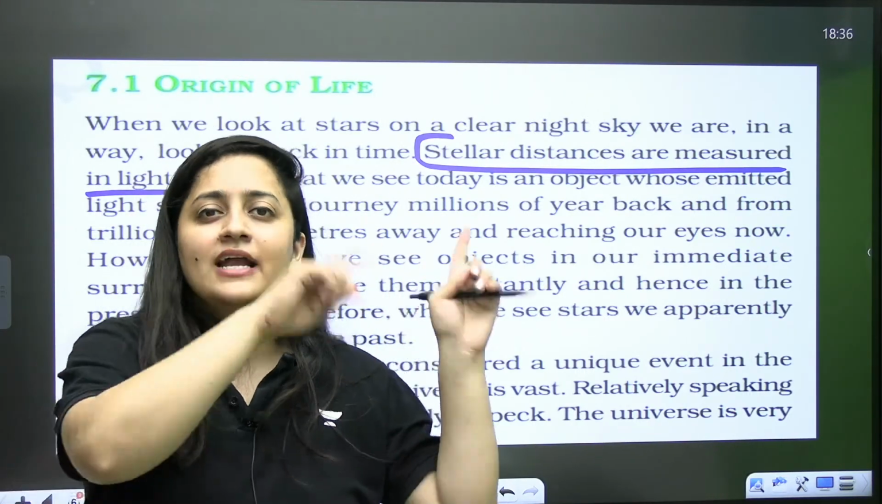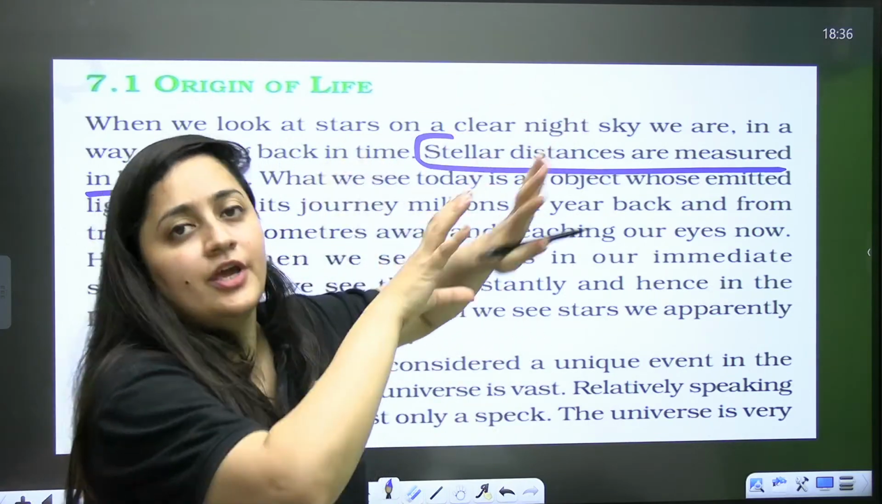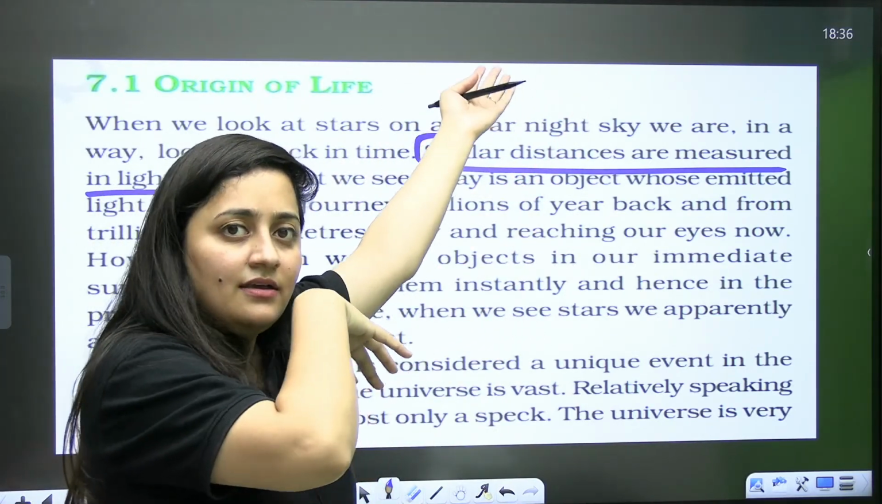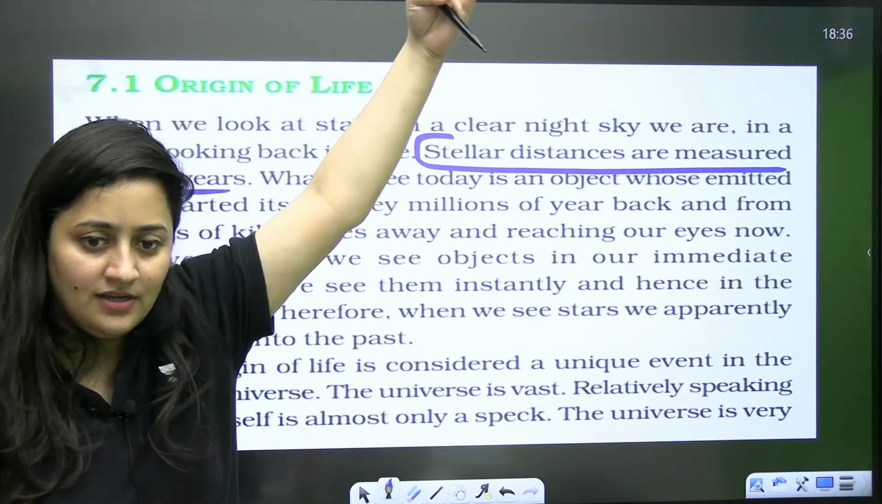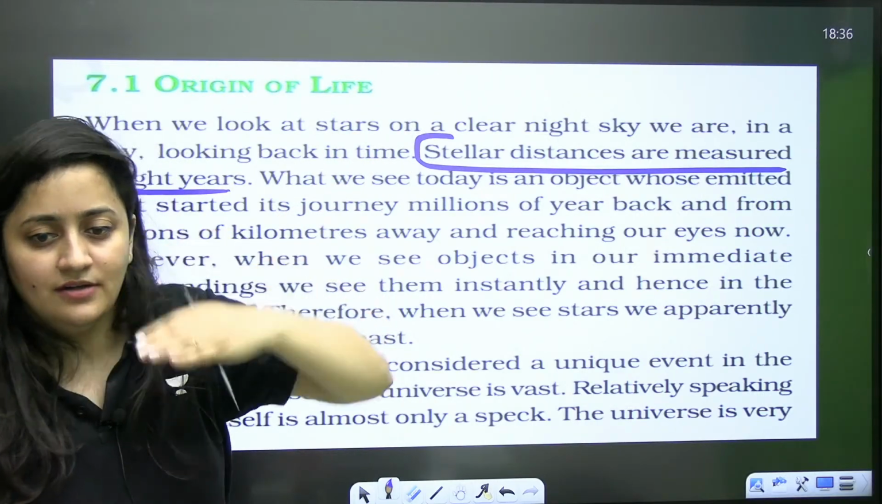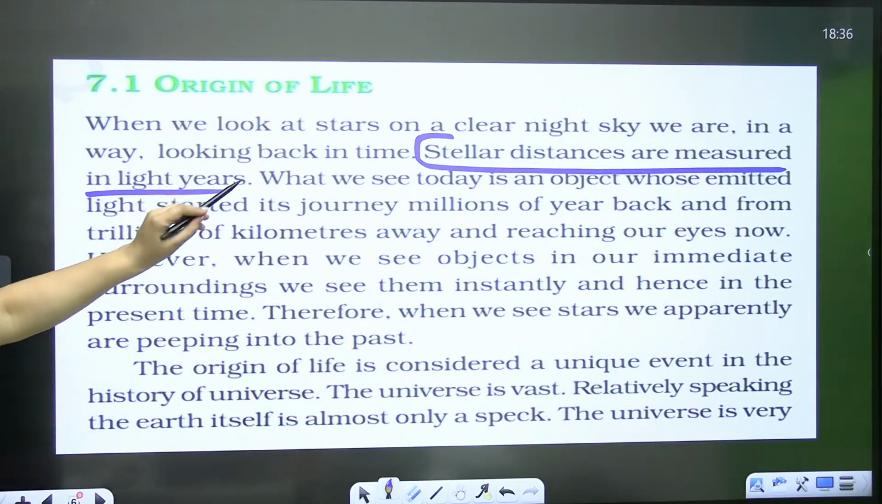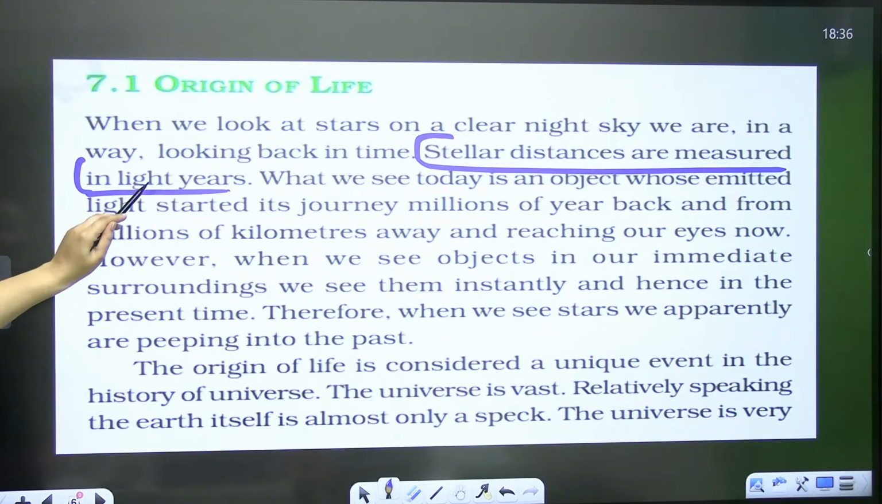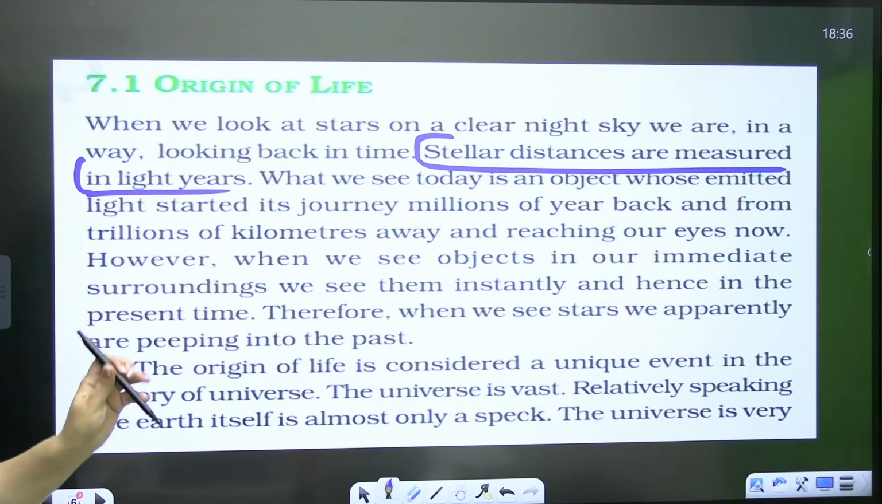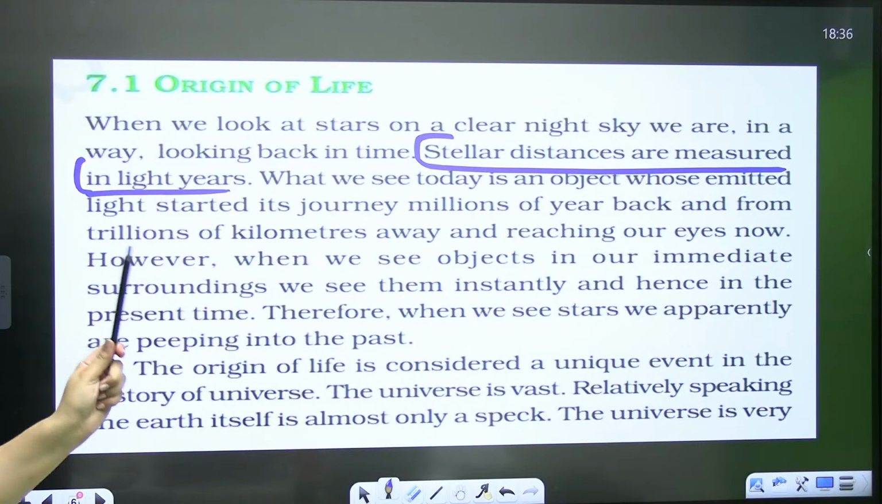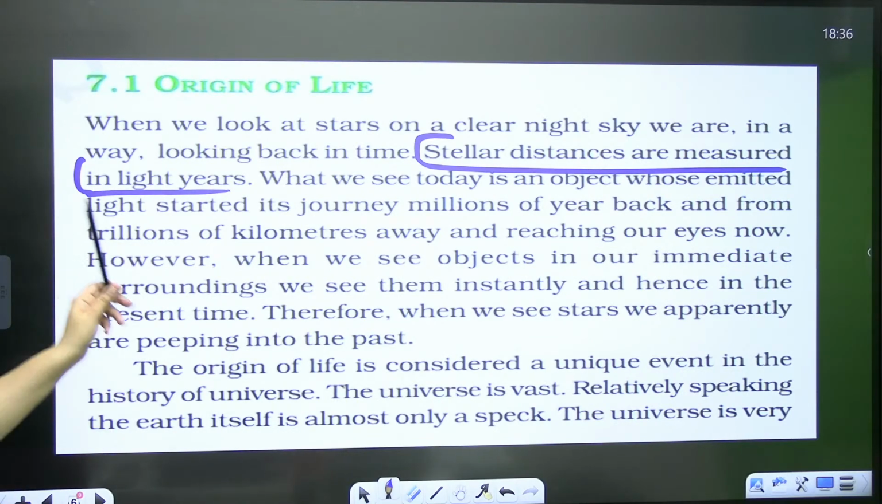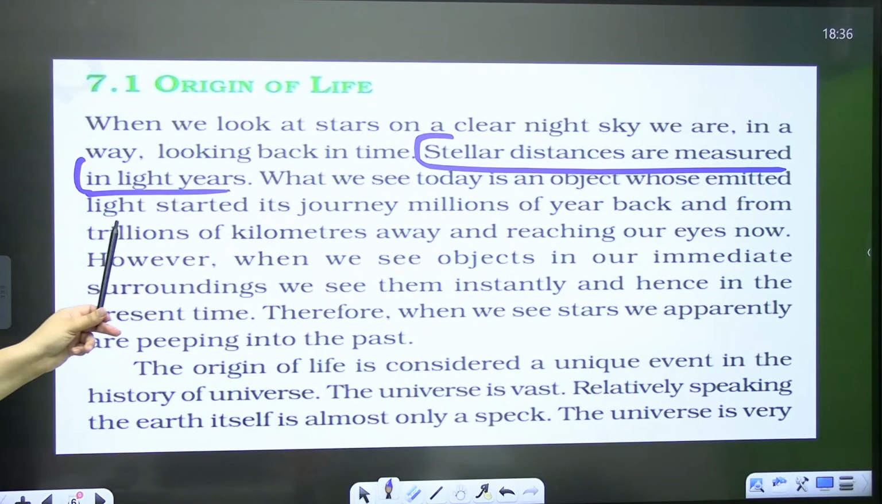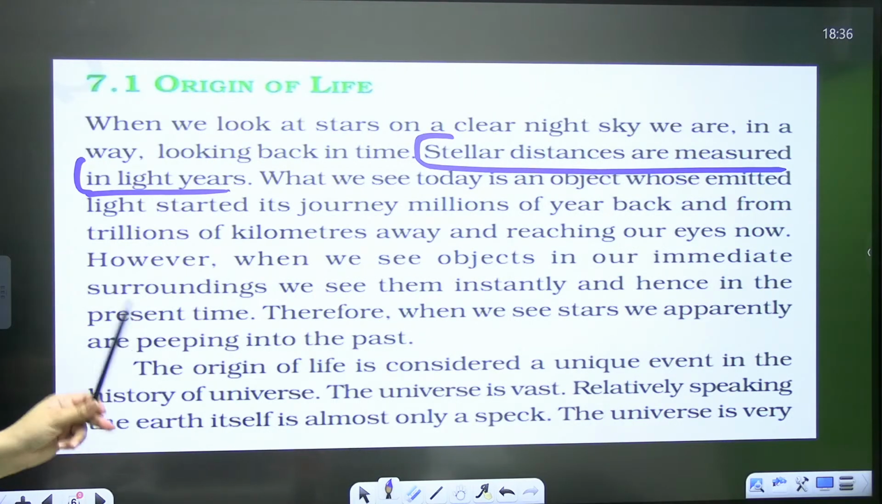When we are looking at the stars, it's not that they are present today. No, it's the past, right? That light took so many years to reach here. Stellar distances are measured in light years. So when we look at the stars on a clear night, we are looking back in time. Clear?